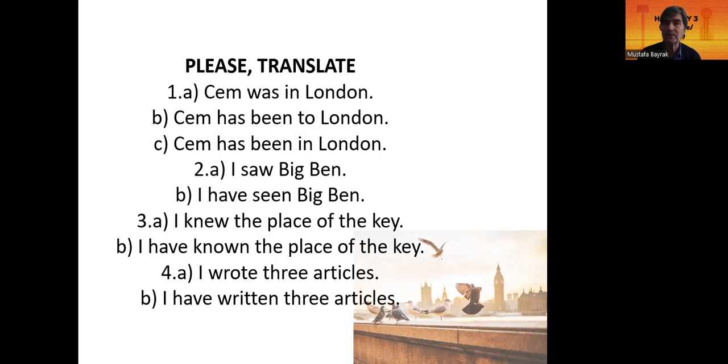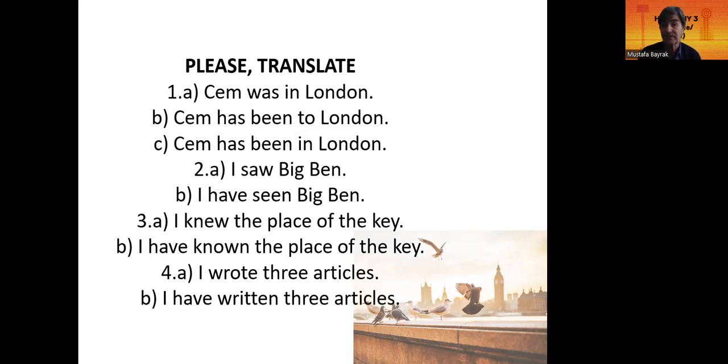I knew the place of the key. B. I have known the place of the key. I knew the place of the key in the past. I have known the place of the key. I have known for a few days.